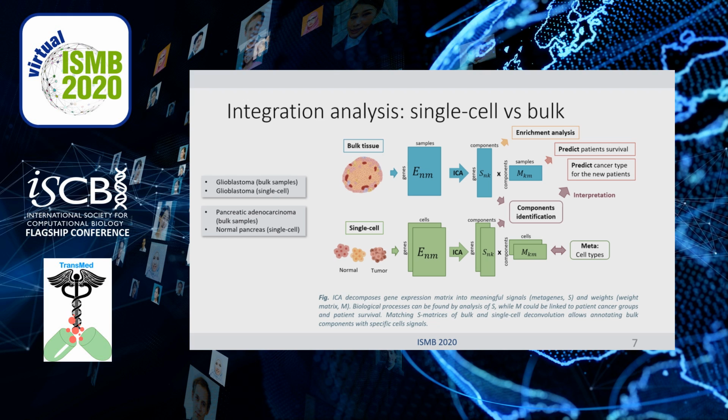In integration analysis, we had glioblastoma single-cell data and normal pancreas single-cell data. The idea was decomposing expression matrices and then matching S matrices obtained on bulk cancer samples and single-cell data. There we found highly correlated components. That means that we can take our important single-cell metadata such as cell types and then share it to bulk samples components and use it to interpret prediction models.